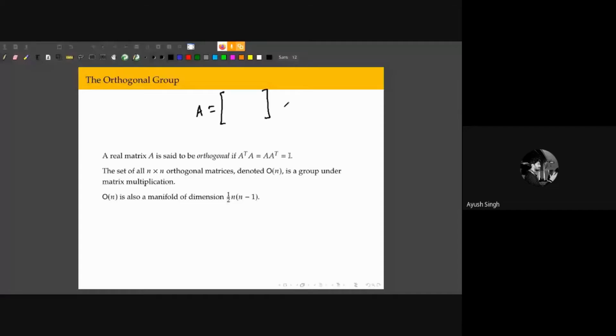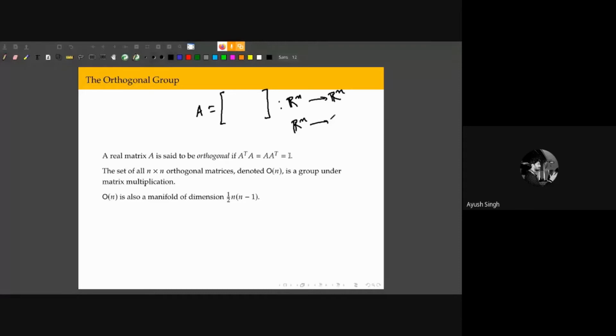And when we are considering an n by n matrix, it means that it's a linear map between two n-dimensional vector spaces. So it's a linear map between Rn and Rn.